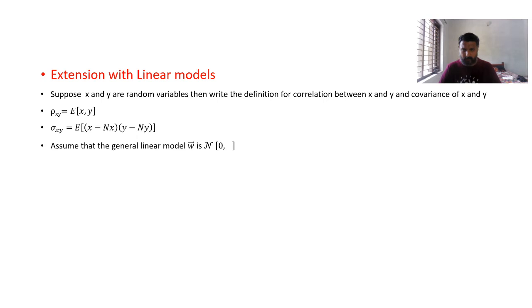The general form of the linear model allows for noise that is not white. So underline that word, scaled identity matrix.